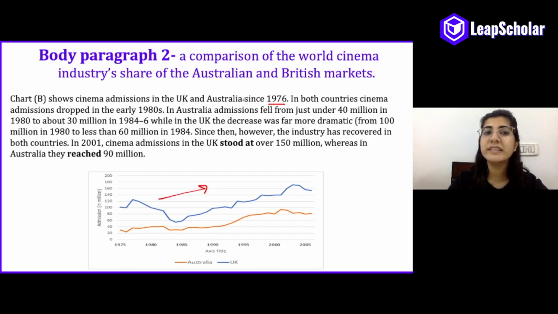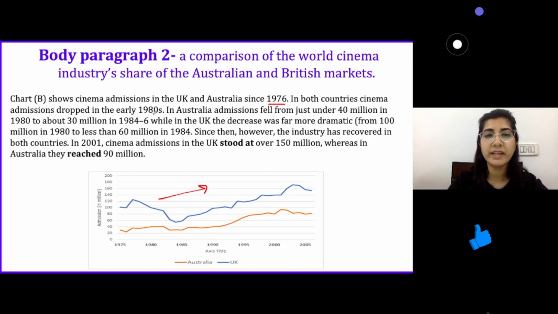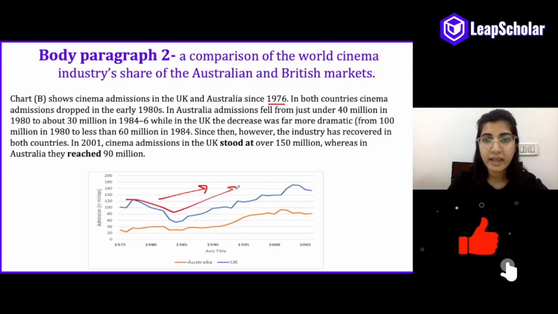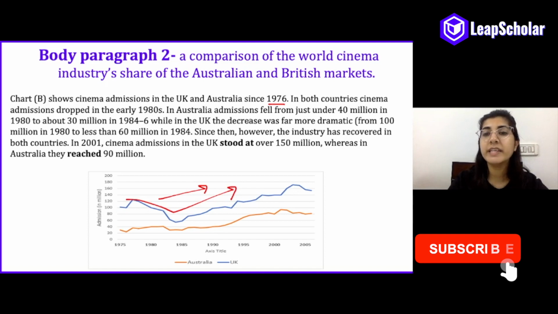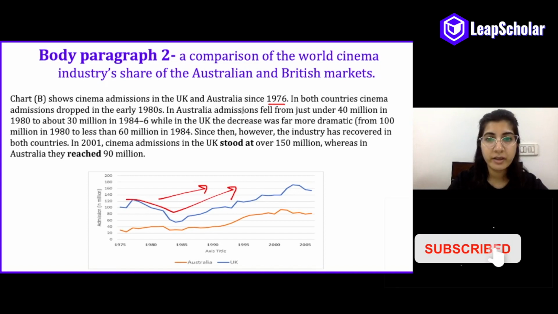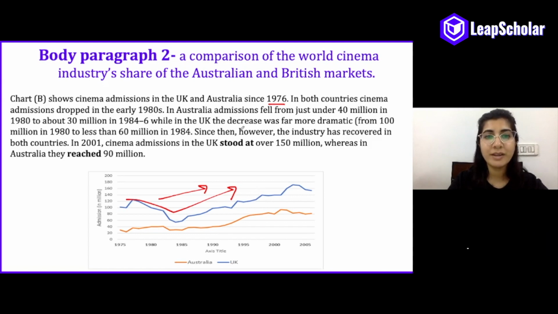In both countries, cinema admissions dropped in the early 1980s, so there was a slight drop in the 1980s, while in the UK, the decrease was far more dramatic. Since then, however, the industry has recovered in both countries. In 2001, cinema admissions in the UK stood at over 150 million, whereas in Australia they reached 90 million.